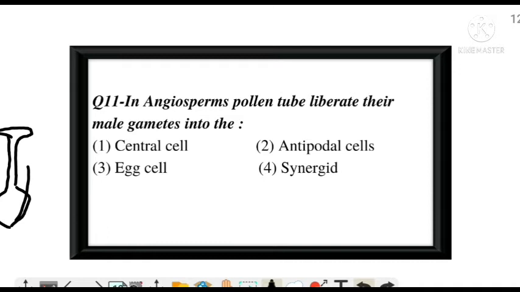And the correct answer is option number D, synergid cells. Let's see. Here comes the pollen grain and it releases its male gametes into the synergid cells. Here I can't draw the proper diagram. Next question.